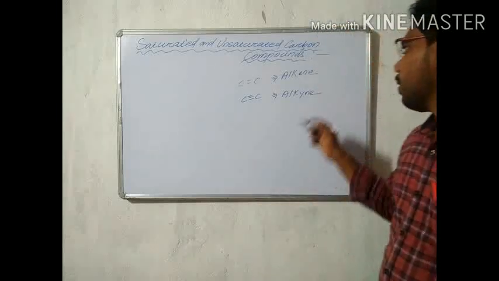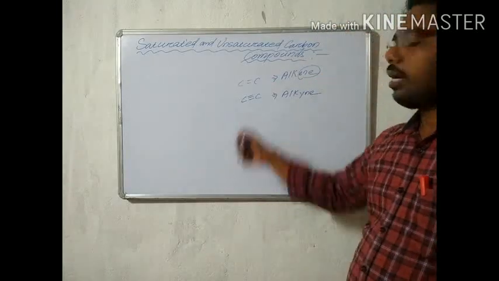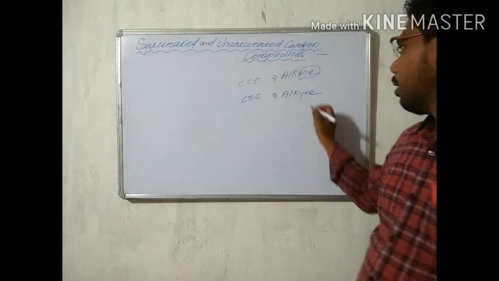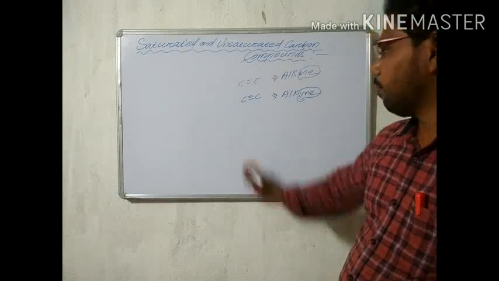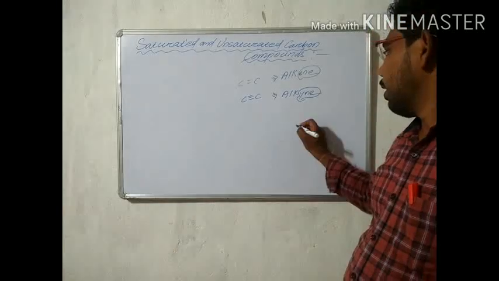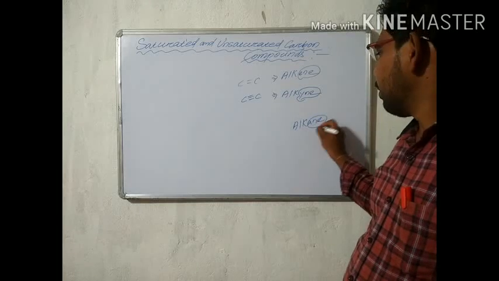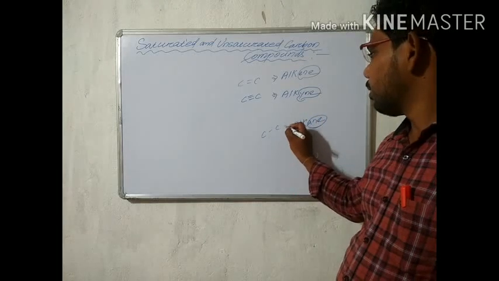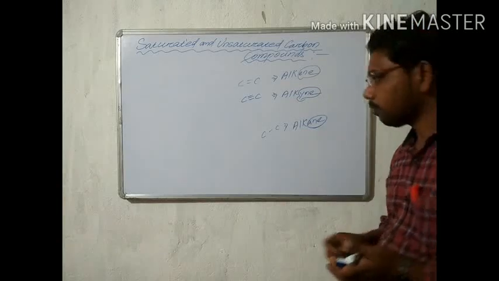So if the compound name ends with -ene, then a carbon-carbon double bond is present, or if it ends with -yne, then a carbon-carbon triple bond is present. And for alkane, if it ends with -ane, then a carbon-carbon single bond is present. It is the most important.